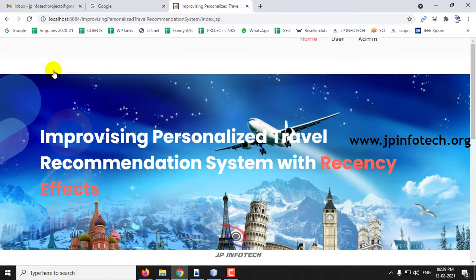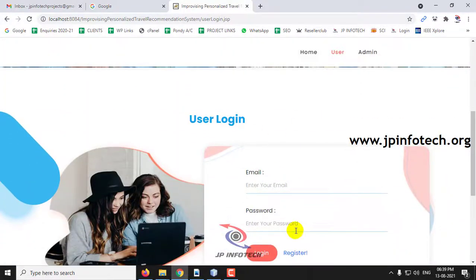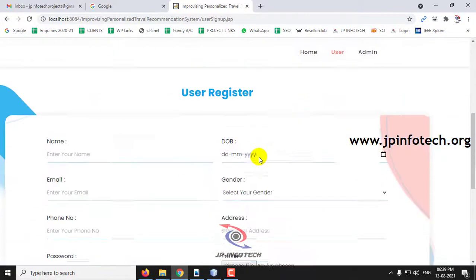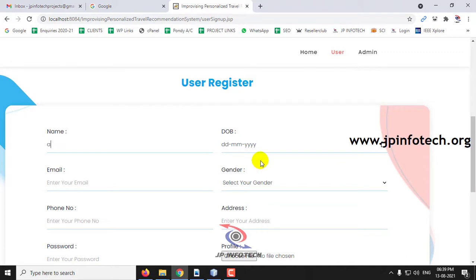So now let me log out. So now let me go to the user part and let me register by some other name. So for example, let me register with the name Ajit.